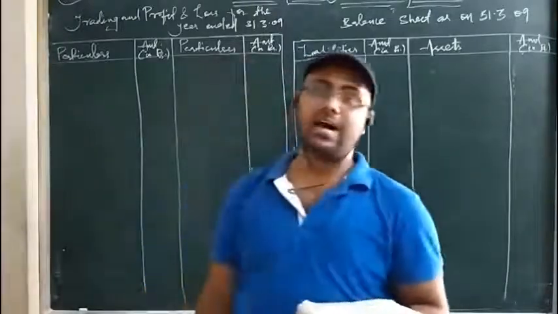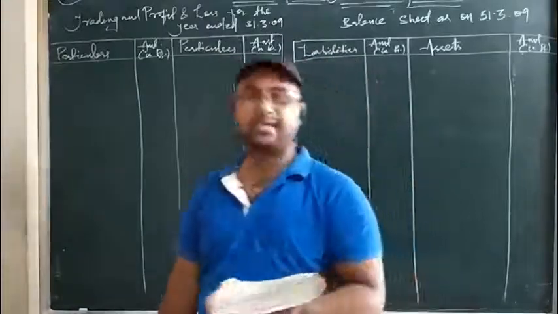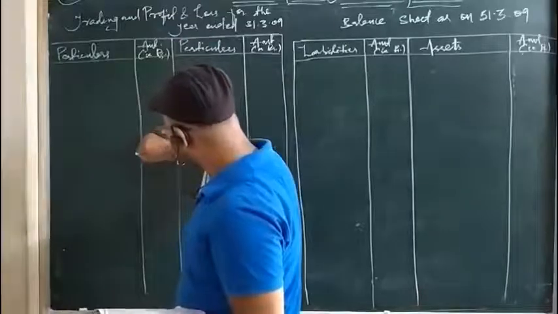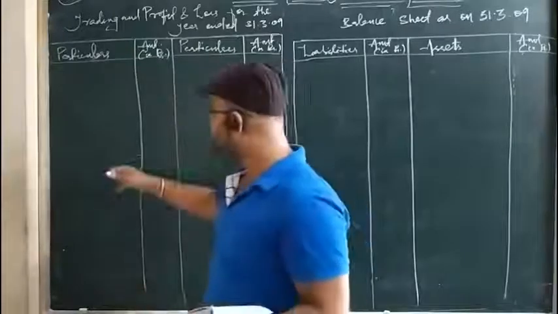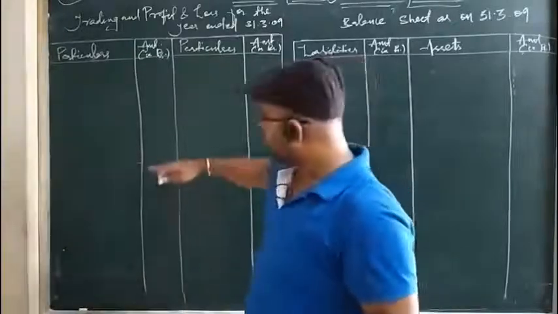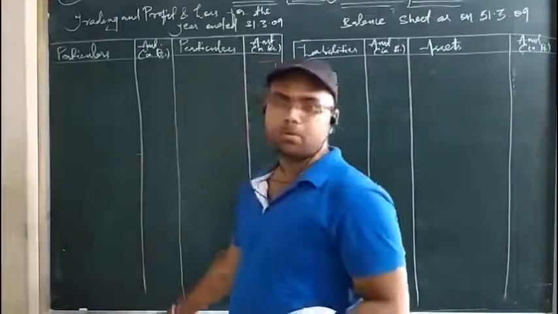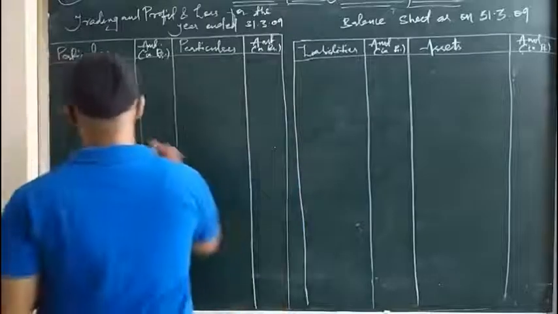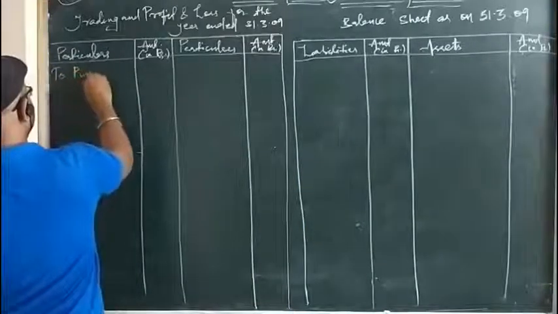Purchases are direct expenses and are posted on the debit side of trading account. So we can take an imaginary division: this much is for trading account, and this much is for profit and loss account. If more space is needed, then we will think about it. Okay, watch carefully. Purchases are 20,250. So I am writing here: to purchases